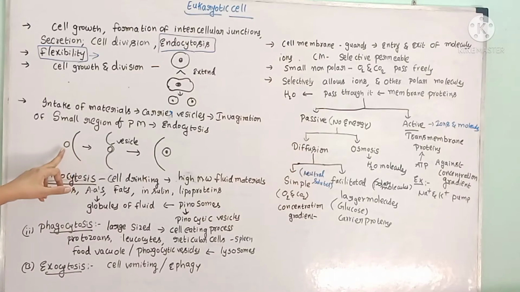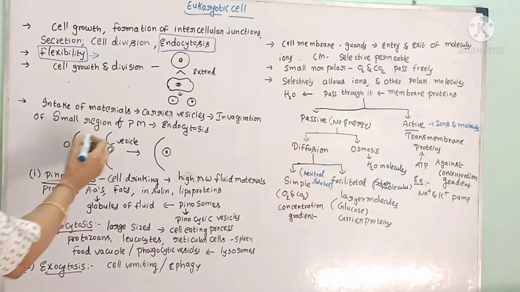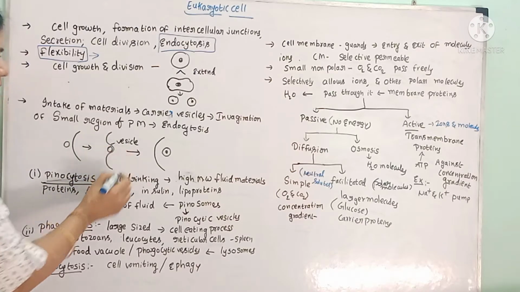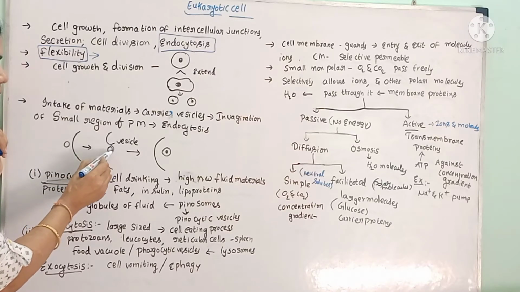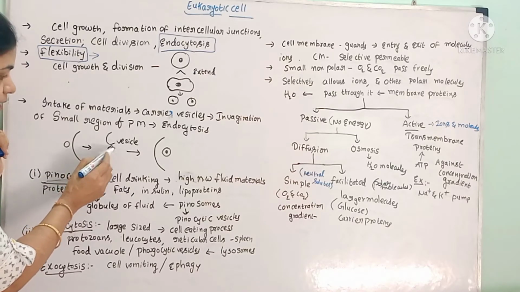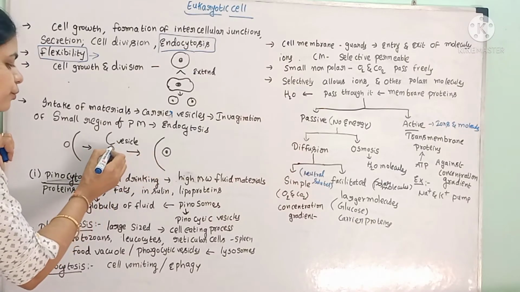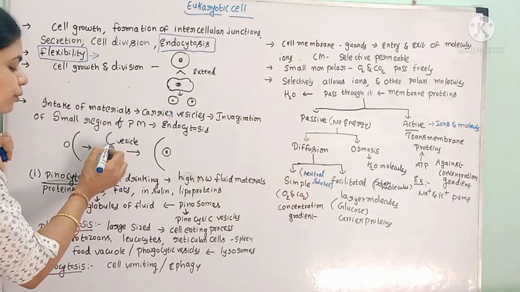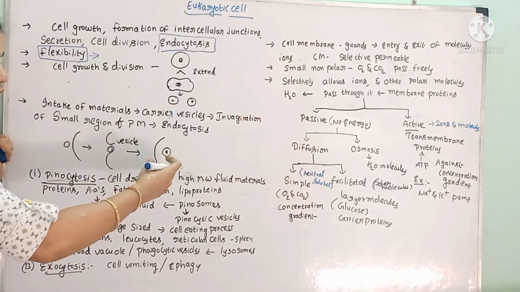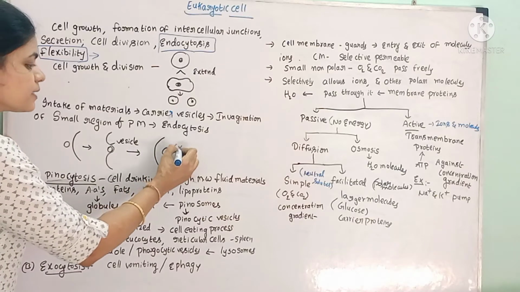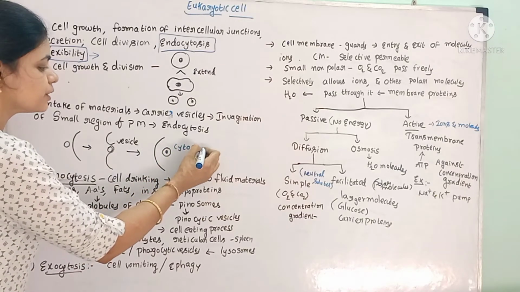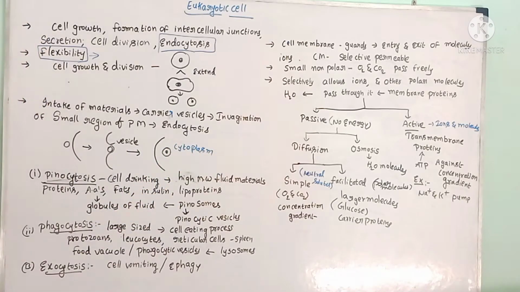This is the plasma membrane, and these are the materials; they may be taken inside by means of vesicles. These carrier vesicles are formed by the invagination of the plasma membrane around those particles, and later the vesicles formed around those particles will be pinched off and released into the cytoplasm. That process is called endocytosis.